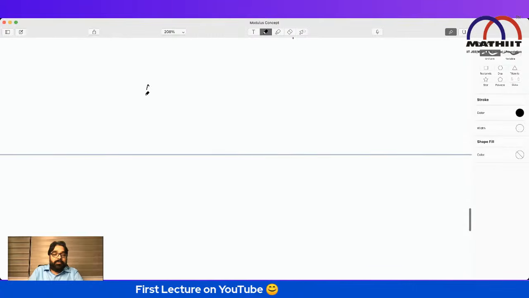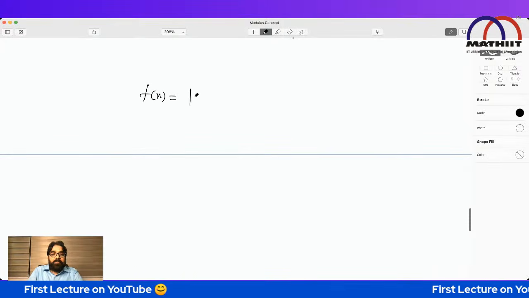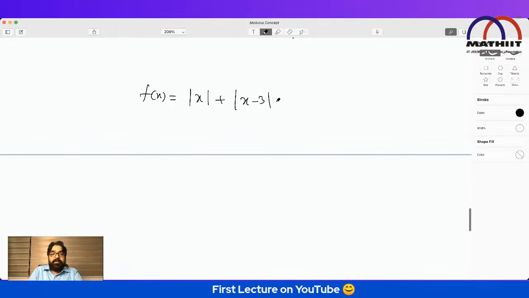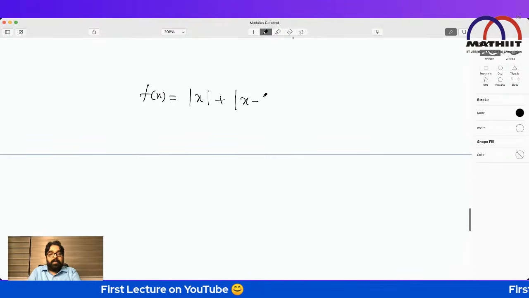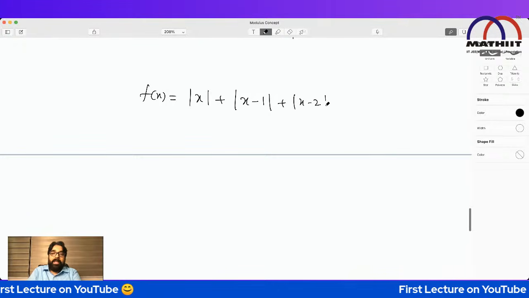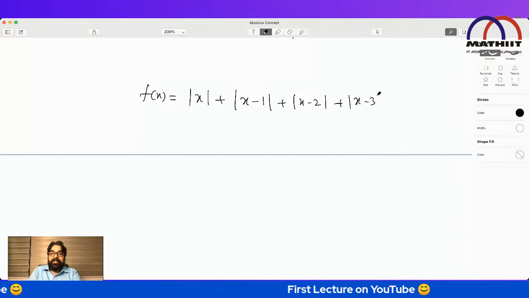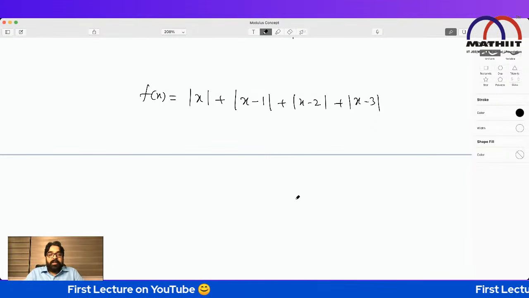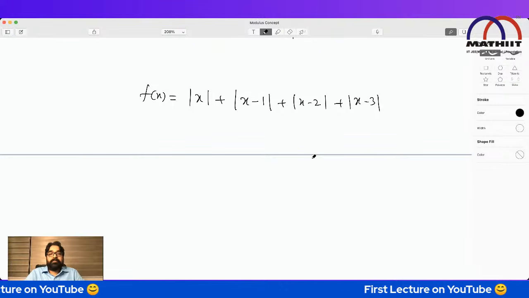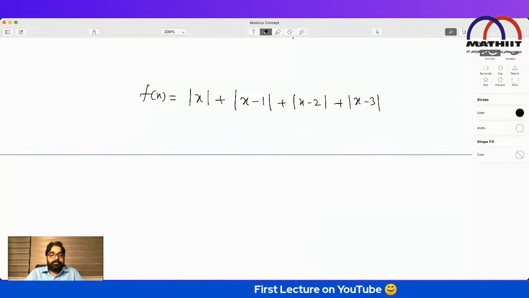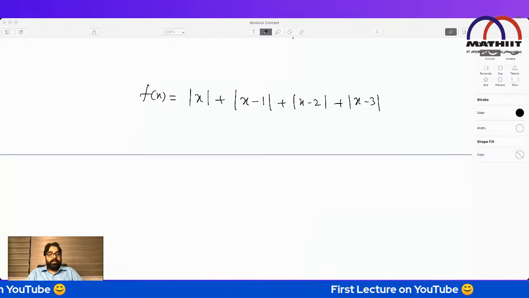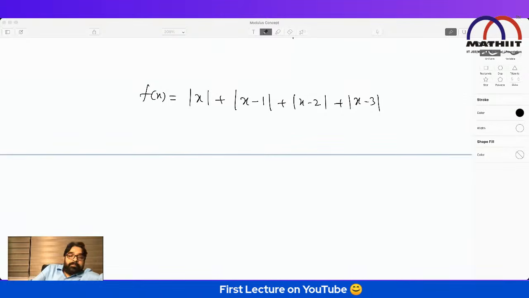Everywhere you have to tell the least value of this expression. I'm giving simple calculations. I'm not making it complicated because I don't want to see your calculation speed. I want to see your concept. The least value of this function, quickly, everybody.